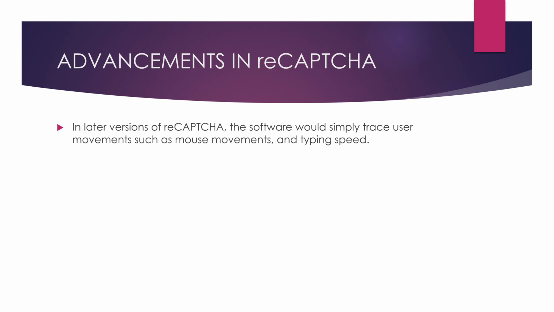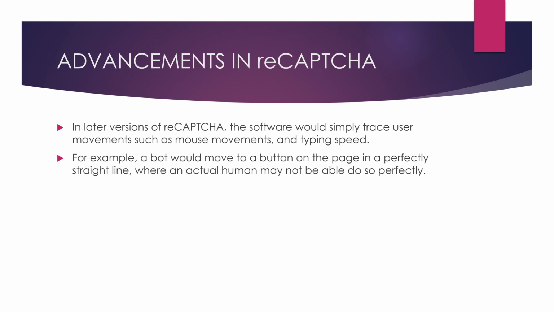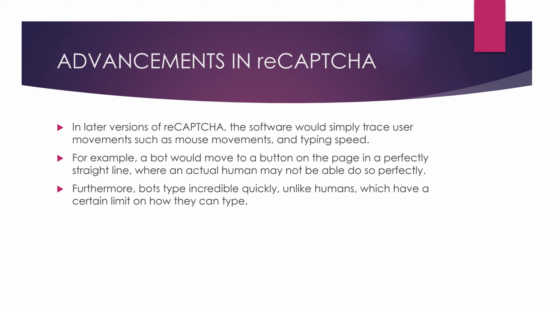For example, this software would keep monitoring your movements and your speed and the way you type to see whether it's a real human or a bot. For example, a bot would move to a button on the page in a perfectly straight line, where a human may not be able to do so perfectly. And also, bots type incredibly quickly, unlike humans, where we have a certain limit on how fast we can type.